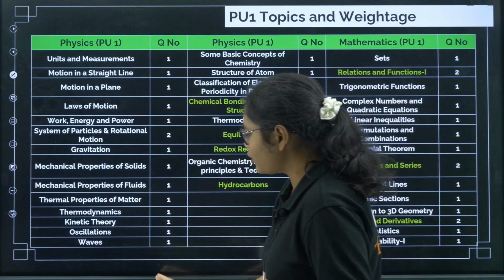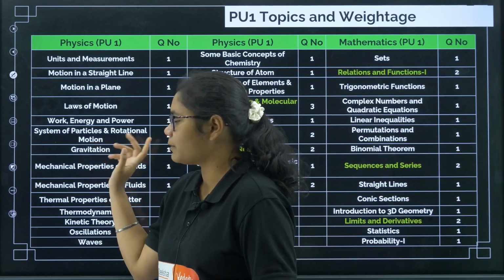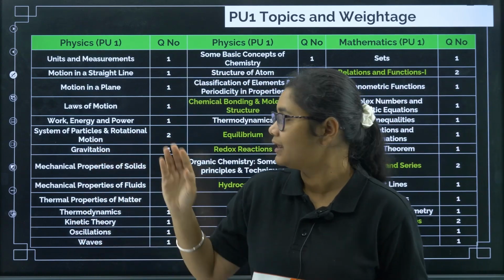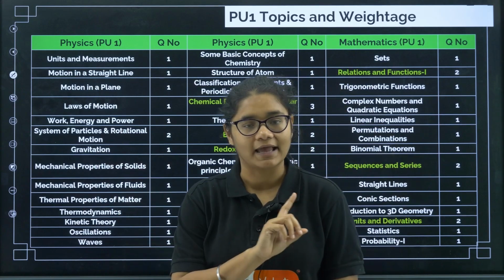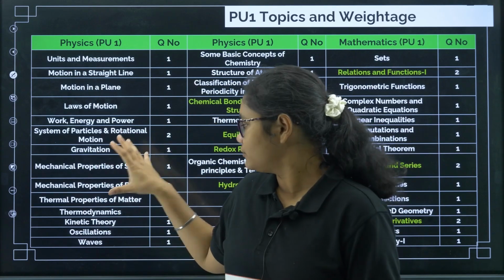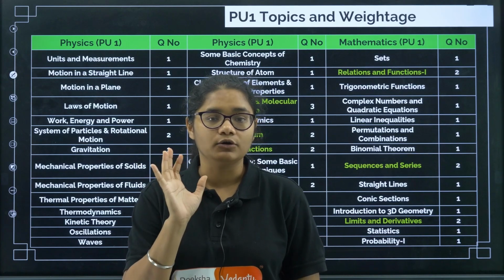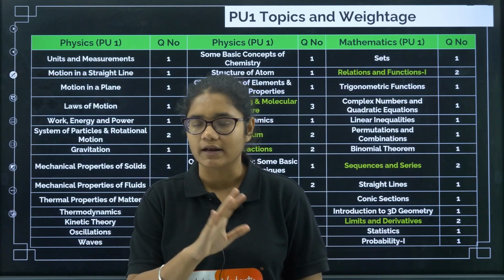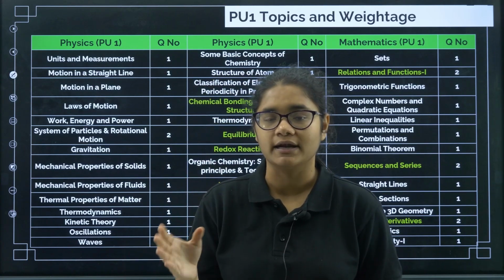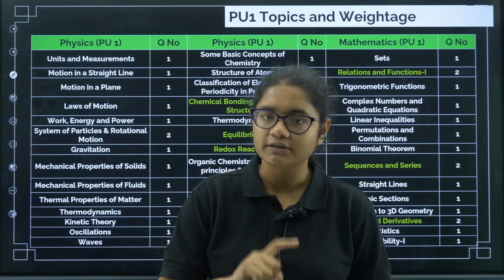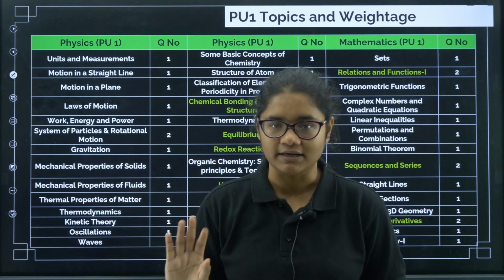In physics, almost all chapters are carrying 1 or 2 marks. System of particles and rotational motion is important. Other than that, all other chapters are carrying 1 mark. So whichever you get time for, you need to do it. But those students who haven't done well in PU 2024 or any previous examinations, and are getting 280 and below, for them it is mandatory to complete all the chapters. Okay,